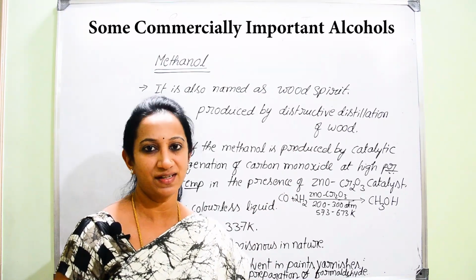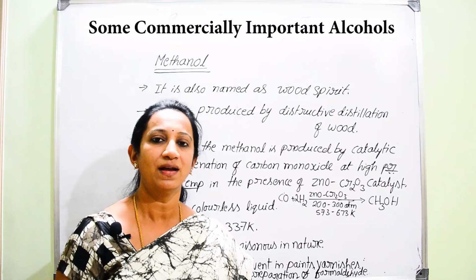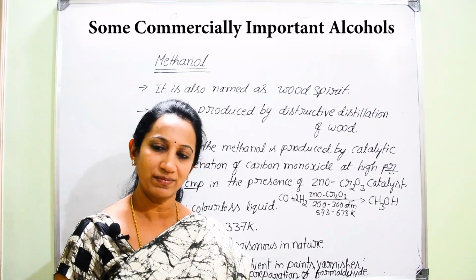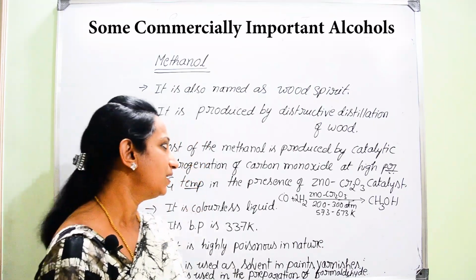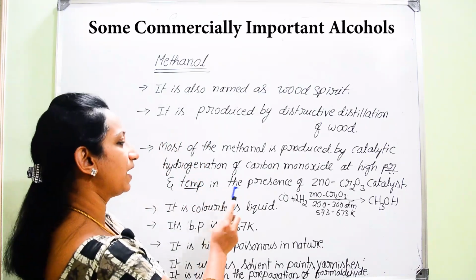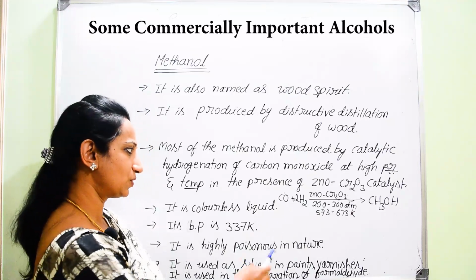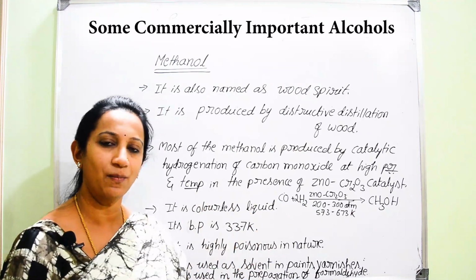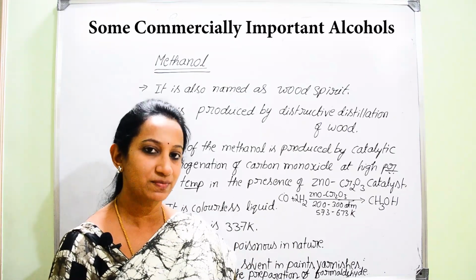And of course, not only can we prepare methanol with the help of destructive distillation of wood. Nowadays we are manufacturing this methanol very majorly, in very high quantity, by the help of catalytic hydrogenation. So what is the important compound required for the manufacture of this methanol?